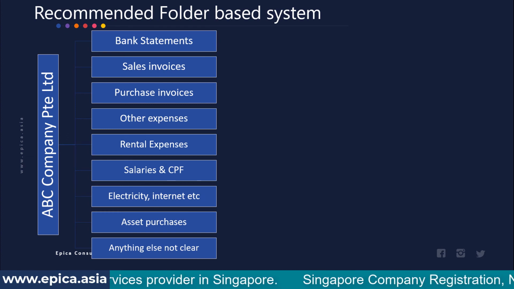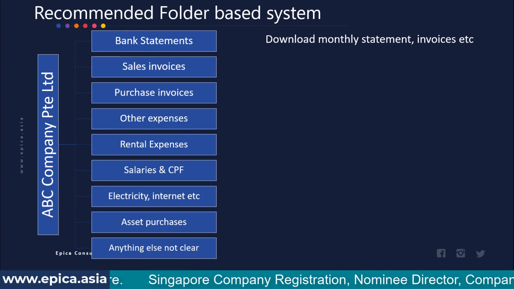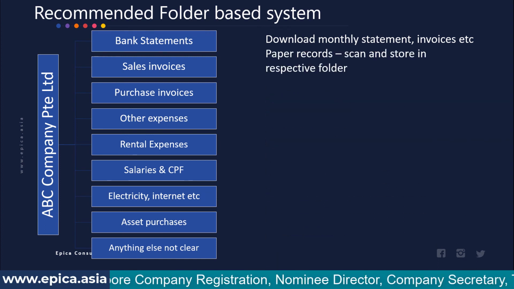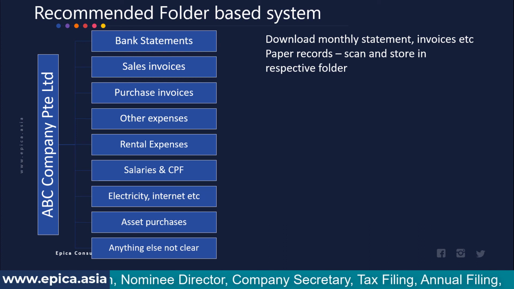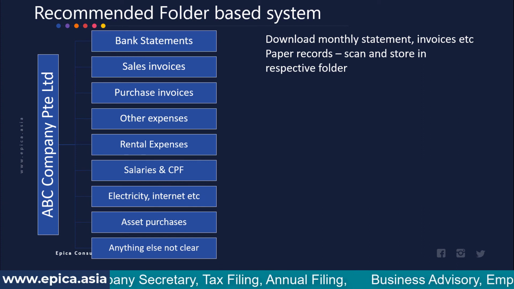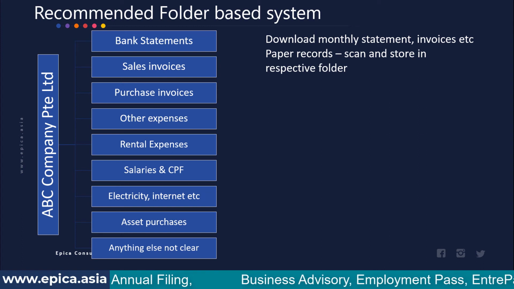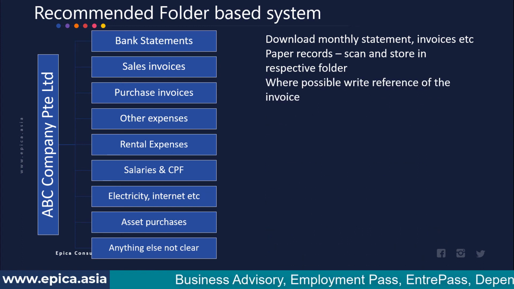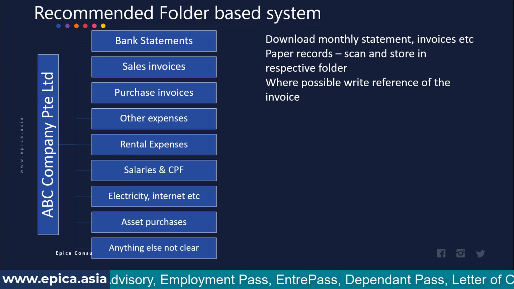And then what we instruct them is, every month, download the monthly statement and invoices and store them in these folders. If they have paper records, for example if they have received something in the post, scan and store them in the respective folders. You may need a simple scanner app on your Android or iPhone to capture the scans. And where possible, they write the reference of the invoice on the bank statement.